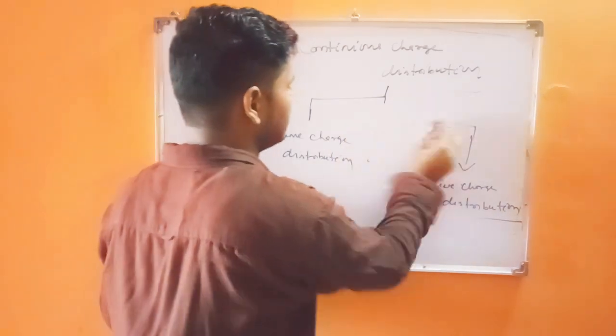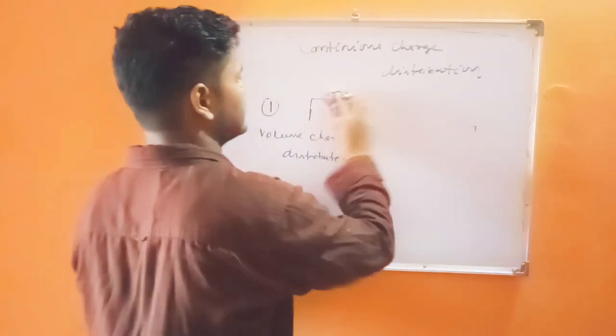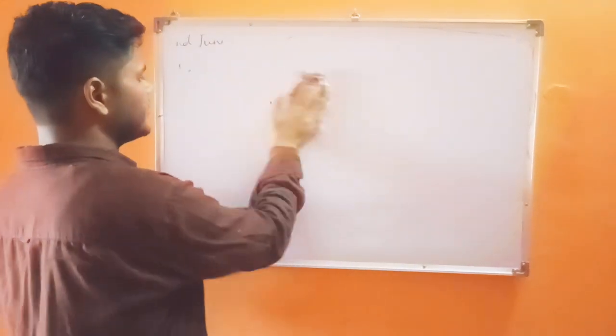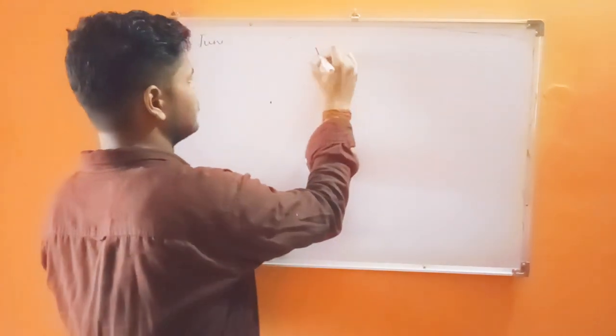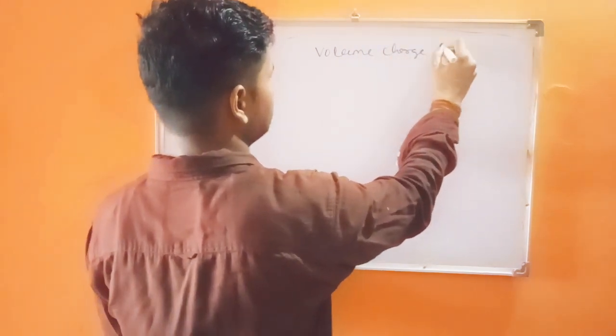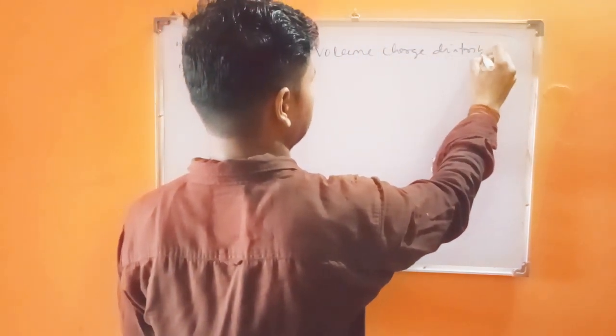First, what is volume charge distribution? You have to know the definition of volume charge distribution.